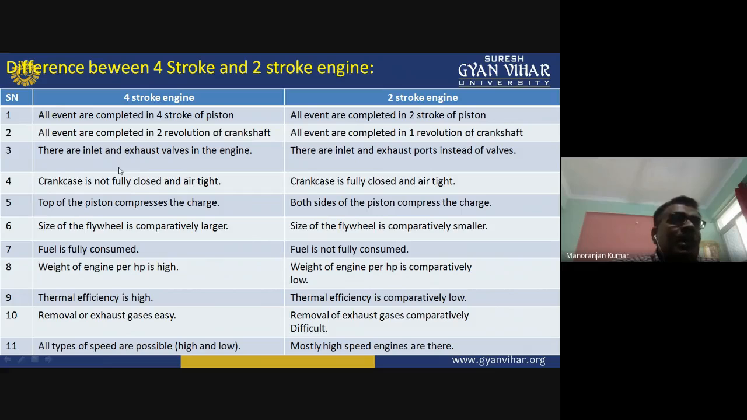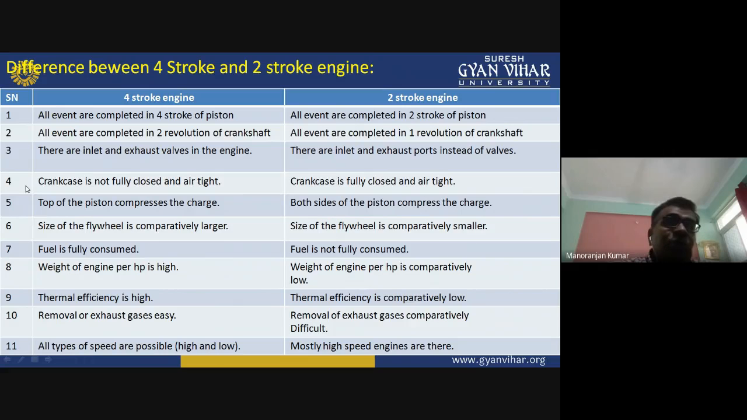Okay. Also in the four-stroke engine, there are two valves, the inlet valve and the exhaust valve. But in the two-stroke engine, no valve is present. Instead of valves, there are ports: the inlet port, the exhaust port, and one more port, that is the transfer port.